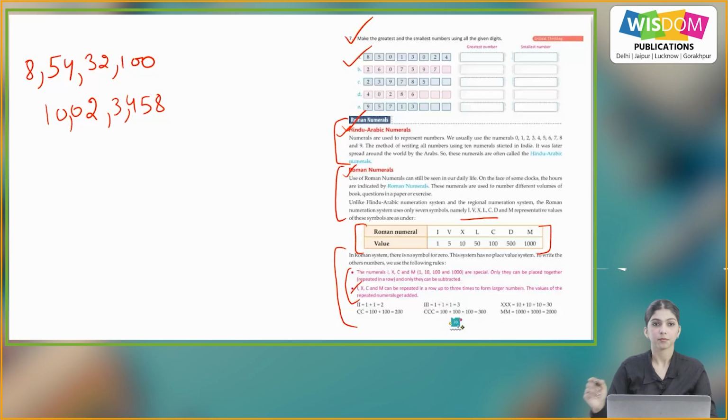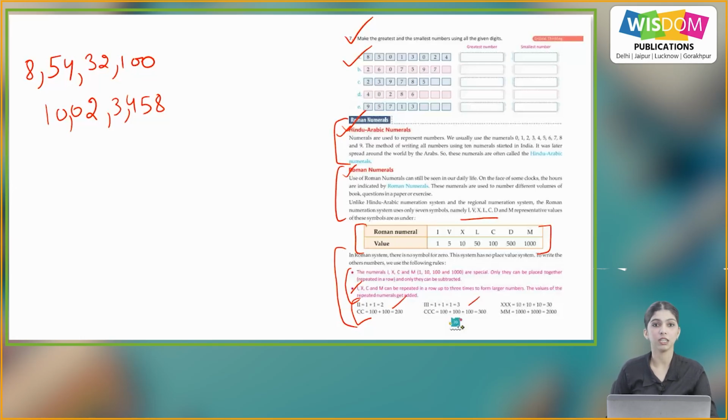And next, I, X, C and M can be repeated in a row up to 3 times to form larger numbers. So we can repeat these numbers up to 3 times to make a larger number. The values of the repeated numerals get added. Like here, we have 2 I's, which means 1 plus 1 is 2.